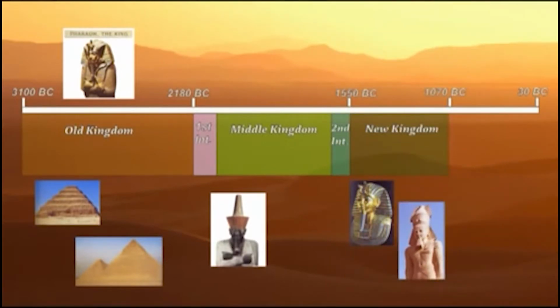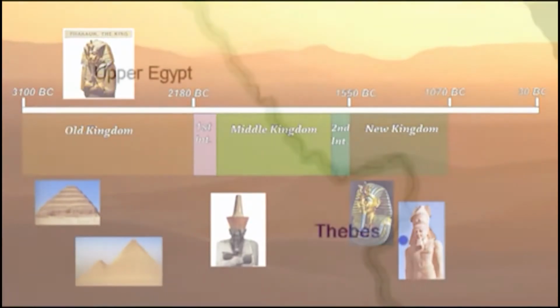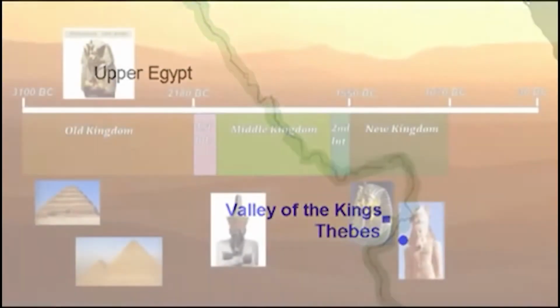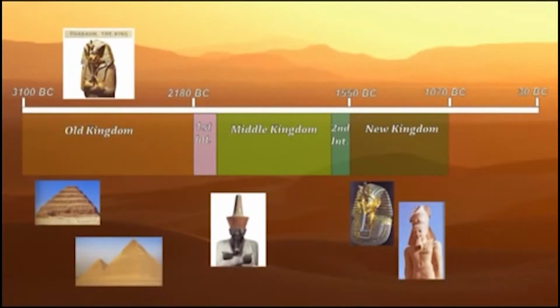By this time, the practice of using pyramids as royal burial sites had long gone in favour of using deep underground tombs located just outside of Thebes in the area which has become known as the Valley of the Kings. By 1070 BC, the grip of the pharaohs was once again diminishing as the country once again became fragmented.